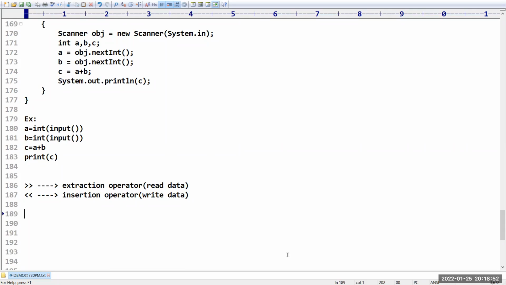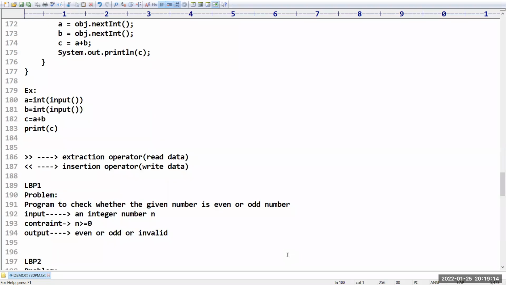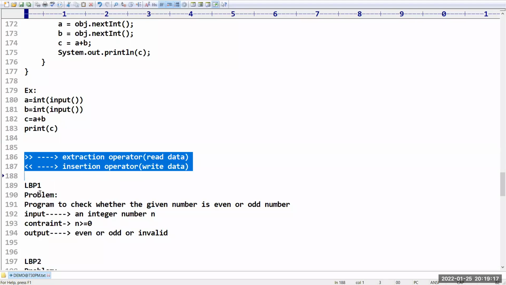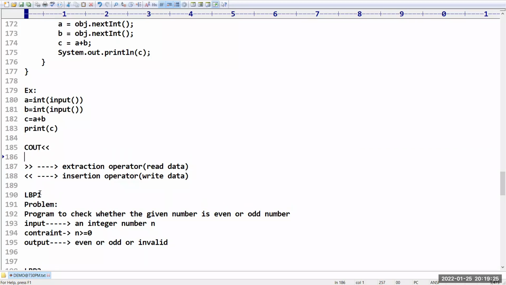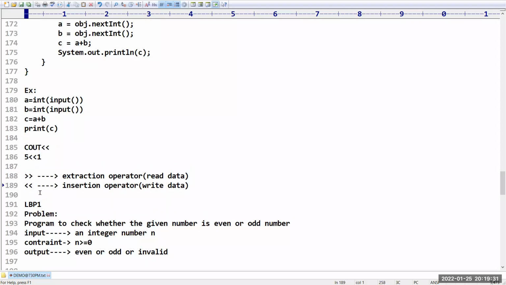Some people are asking, can we call it left shift and right shift? No, we should not call it that, because these are overloaded operators. Already it has some meaning. Operator overloading is there in C++, so internally they have implemented that concept. If you are passing cout followed by double less than, then it is the insertion operator. If I am taking 5 left shift of 1, then it is the shift operator. The difference is based on the operands.